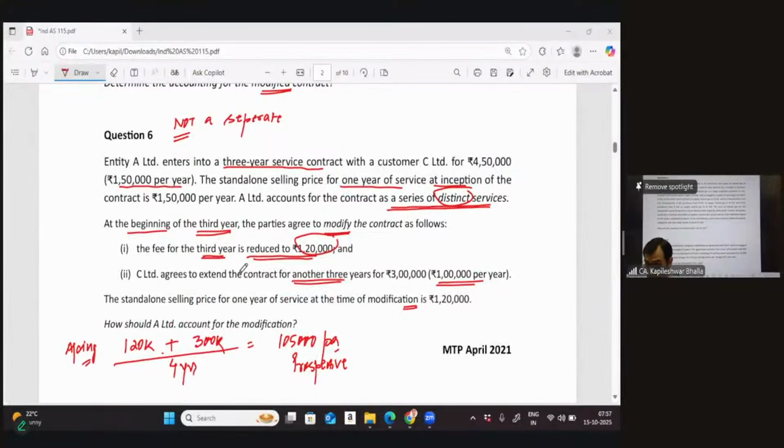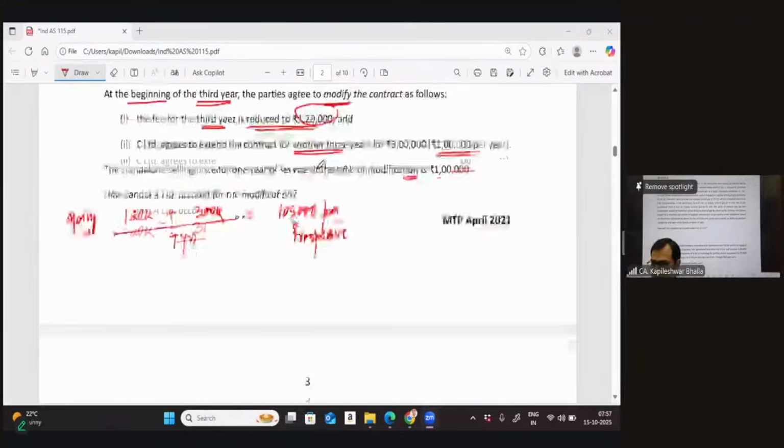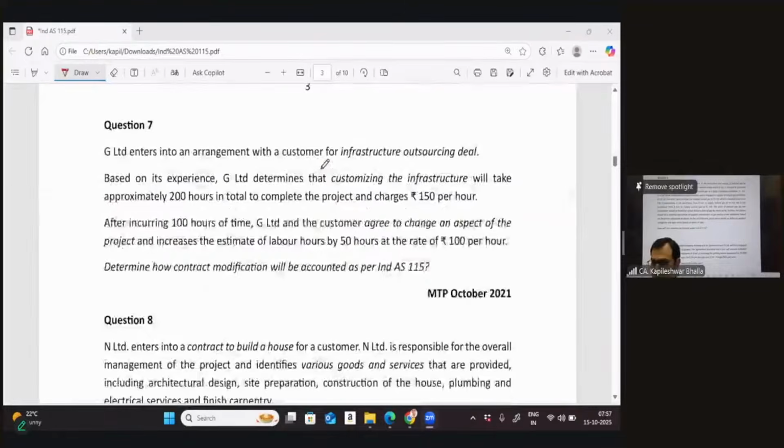So after I'm done with question number 7, I'll just give you a quick recap of the concept of modification as well, that what kind of accounting treatments become applicable in which permutations and combinations. Okay, now let's have a look at question number 7. This is also one of the questions which came in the mock test papers in October 21.